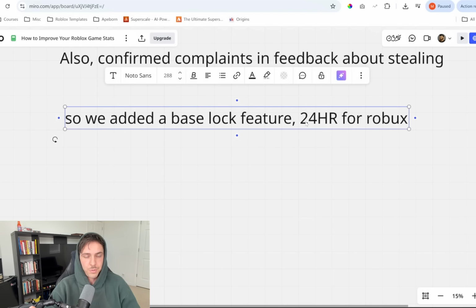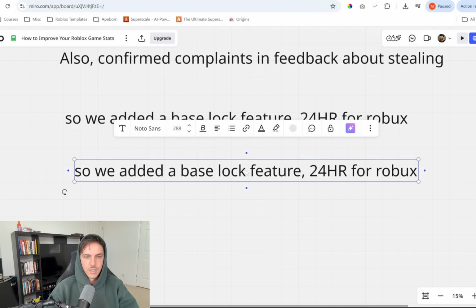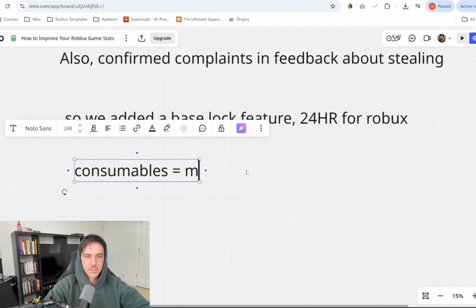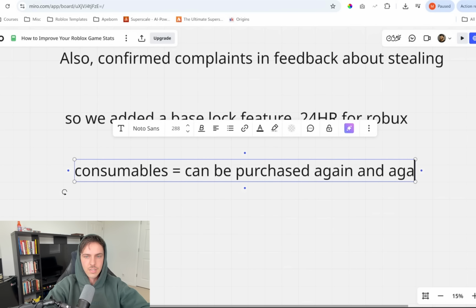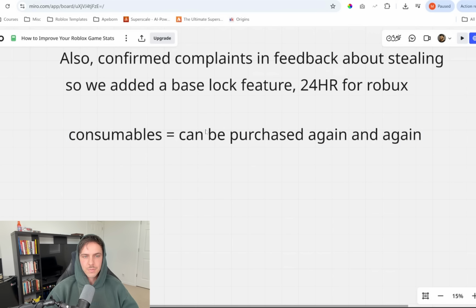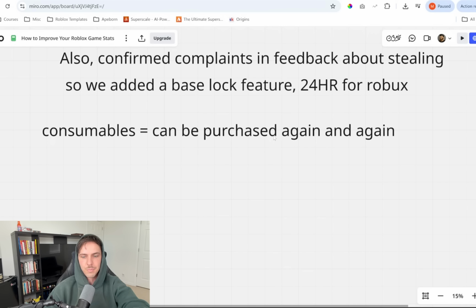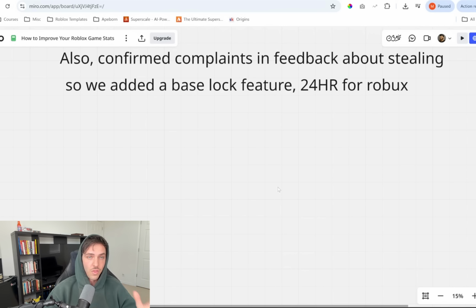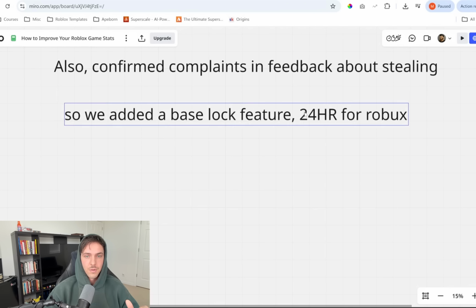Now, I'm a huge proponent of dev products versus game passes when it comes to consumables. What do I mean by consumables? Consumables basically means can be purchased again and again. If you think about e-commerce, some of the biggest brands in the world are CPG brands, consumer packaged goods. These are your toothpaste. These are your supplements. These are anything that can be purchased again and again. This also works really well in Roblox. Okay. So 24-hour base lock.